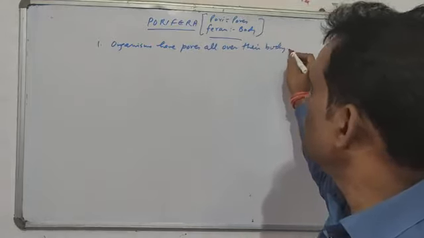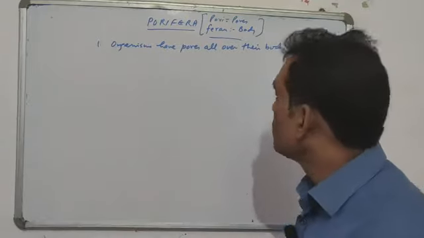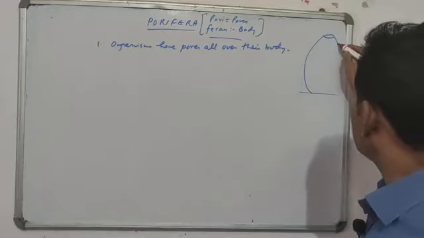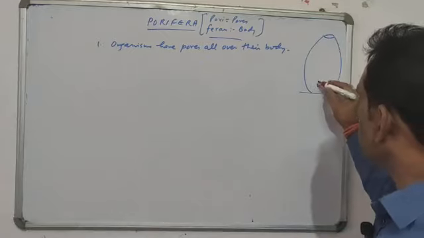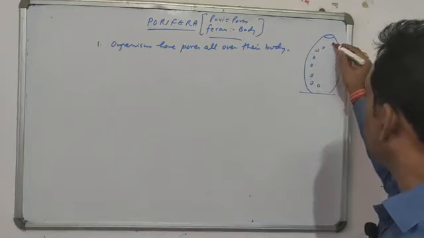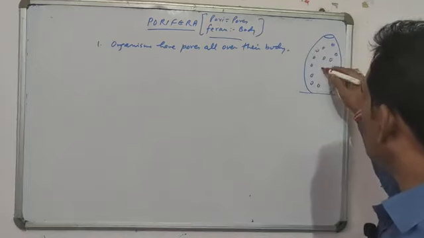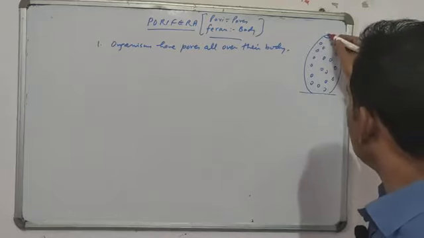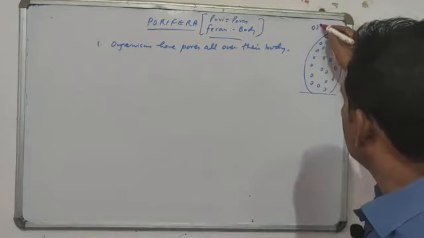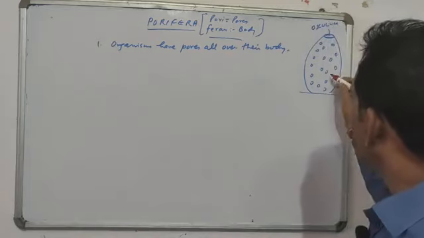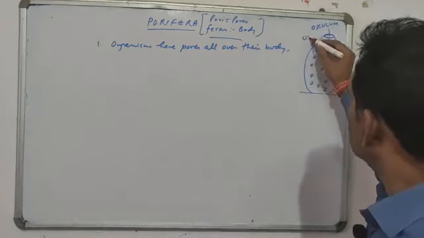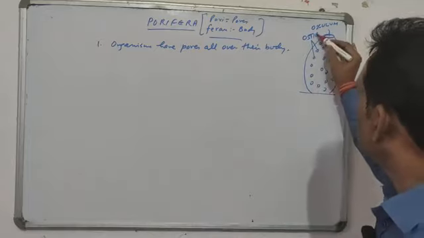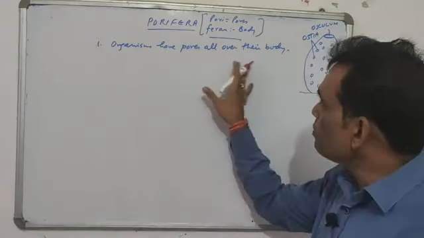When you see this organism, this is the body as it looks, and there are a large number of pores on the body. There is a huge pore at the top that is called osculum, and the small pores on the body are called ostia, O-S-T-I-A. So there are pores all over the body.